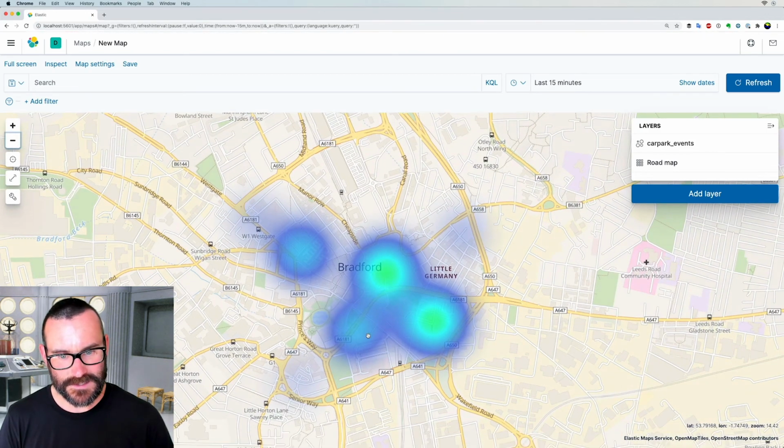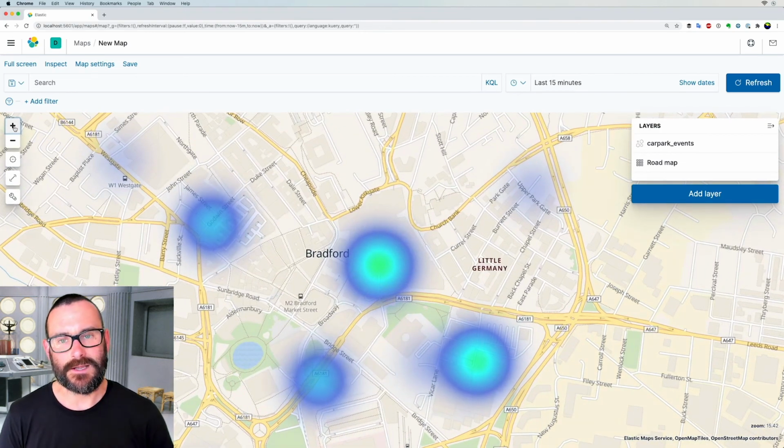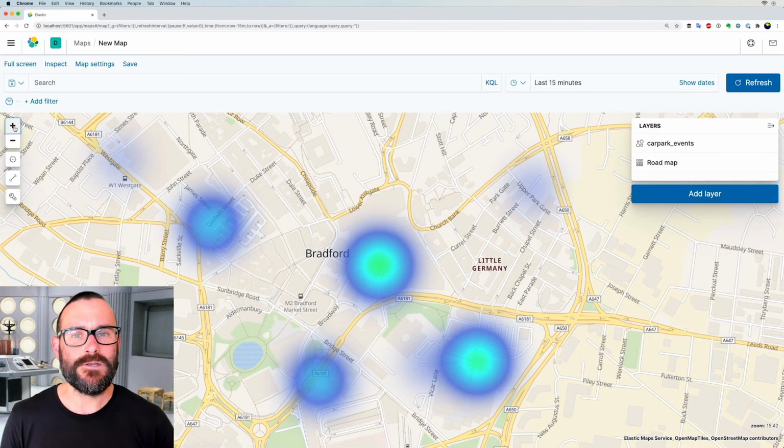So you can see, okay, I'm going to go to this part of the city or this part of the city and zoom in on it like that. So there are different ways you can use the same data.